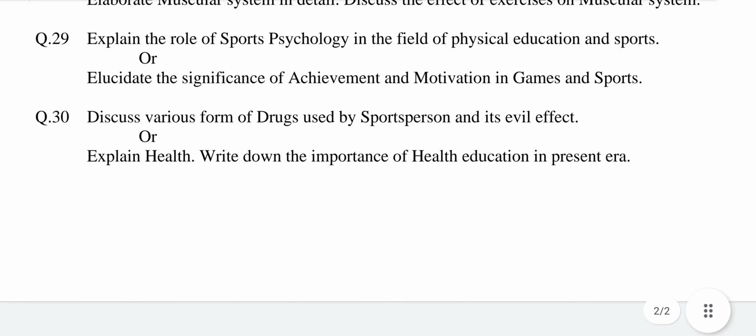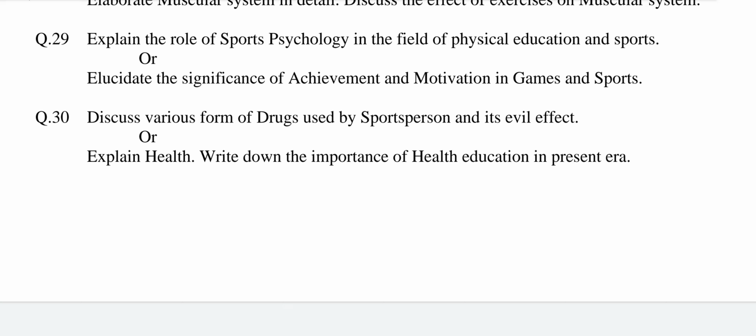Question number 30. Discuss various forms of drugs used by sportsperson and its evil effect. This question is related to chapter number 5, health and family education. The answer may be the various forms of drugs are as listed below. Number 1, narcotics. 2, depressants, stimulants, hallucinogens. Explain all these forms of drugs into 2 to 3 lines.